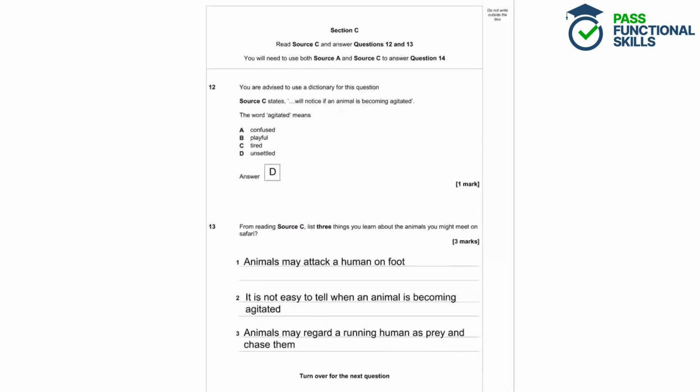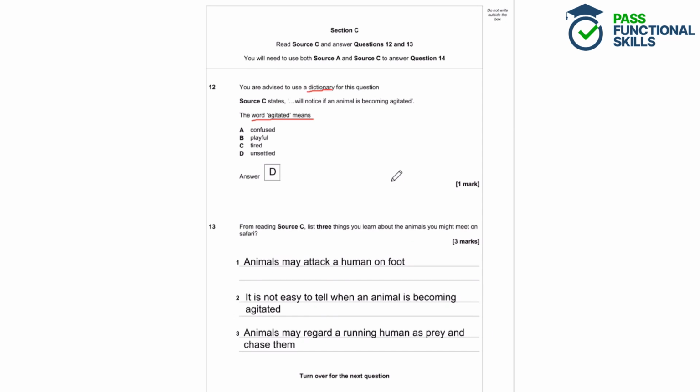Question 12. You're advised to use a dictionary for this question. Source C states, "Will notice if an animal is becoming agitated." The word agitated means A, confused, B, playful, C, tired, or D, unsettled. So here we're going to get our dictionary and we're going to look up the word agitated to see what it means.